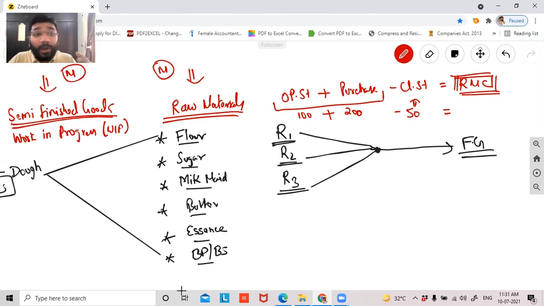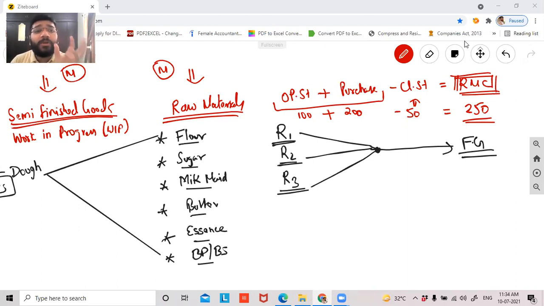Raw material consumption does not mean eating. Consumption means using that in the process of production. So guys, can I say 250 rupees worth of raw material is being used in the process of consumption? Yes or no? In the process of manufacturing, I've used 250 worth of raw materials. Tell me, guys. Yes or no? Right? So in raw material consumption, 250 worth of material has actually gone into production.